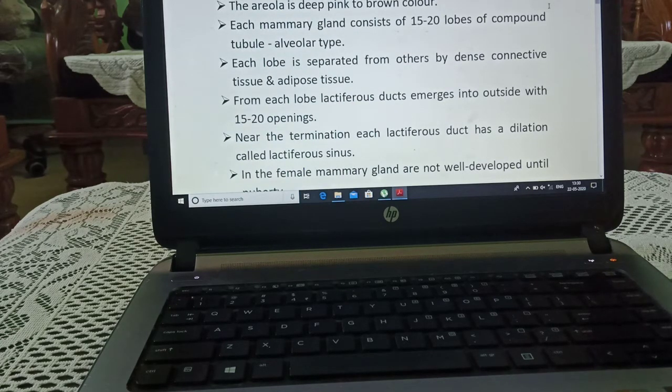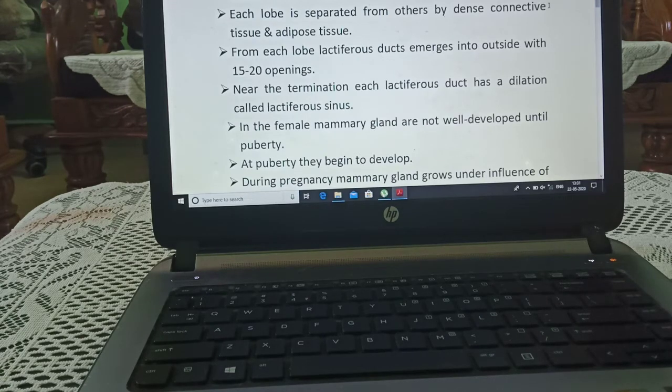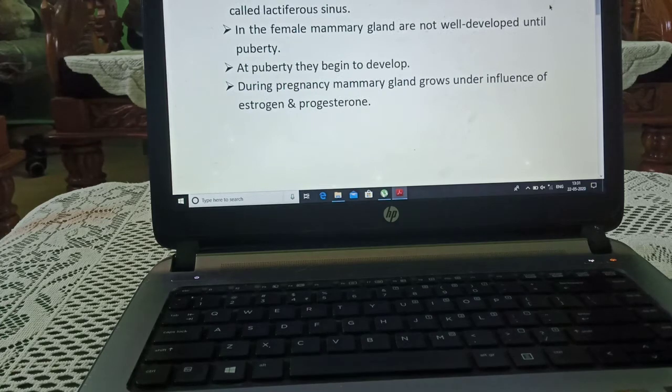Each mammary gland consists of 15 to 20 lobes of compound tubule alveolar type. Each lobe is separated from the others by dense connective tissue and adipose tissue. Adipose tissue means fatty tissue. From each lobe, a lactiferous duct emerges to the outside with 15 to 20 openings. Lactiferous ducts are the ducts which bring milk. Near the termination, each lactiferous duct has a dilation called the lactiferous sinus.